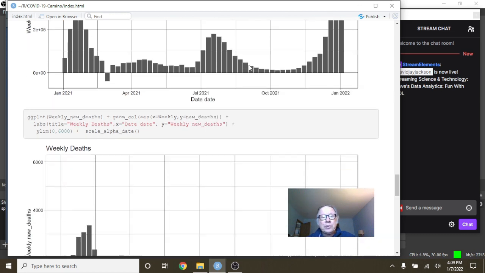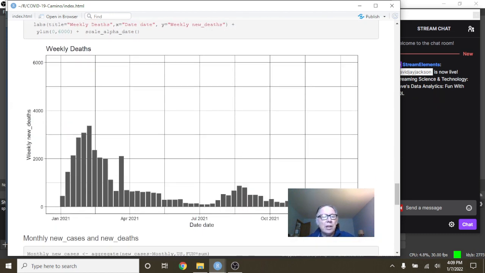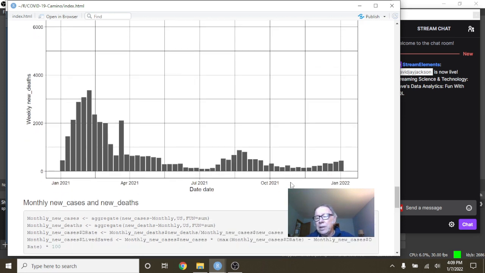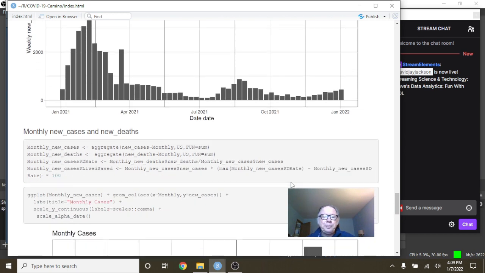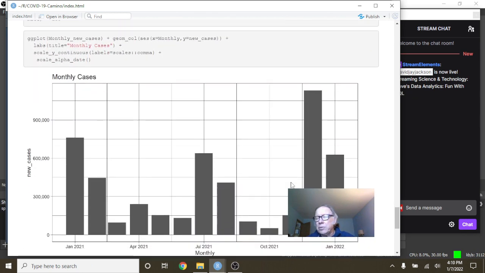Okay. What about deaths? Well, look how crazy low your deaths are. This is 1,000 deaths per week. Look how crazy low your deaths are, Spain. And this is where I really want you to focus. Okay, I want you to focus on deaths, don't place too much emphasis on cases, and put even less emphasis on hospital bed usage. Okay, because diseases and pandemics are measured by deaths. This whole idea of hospital beds is a new measurement. I mean, no one talks about hospital beds during the flu season, right?